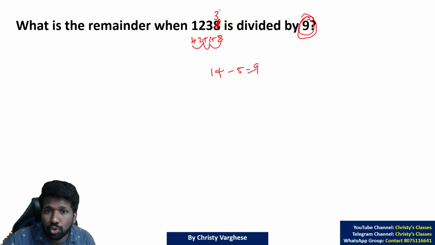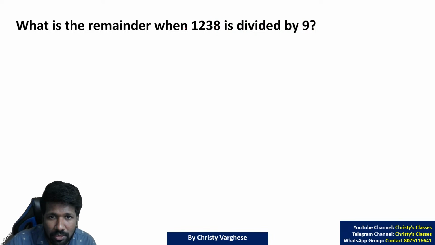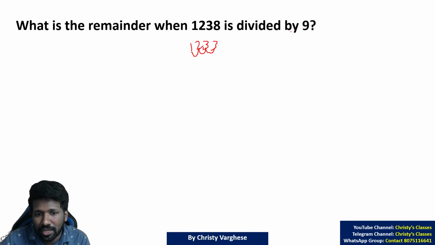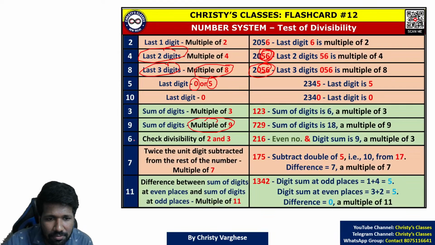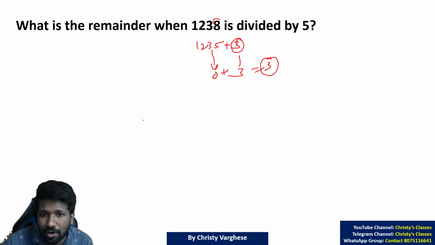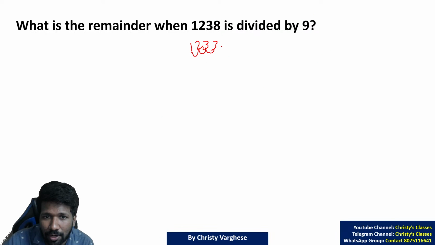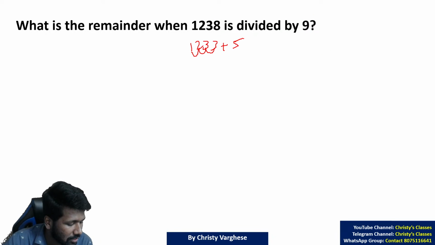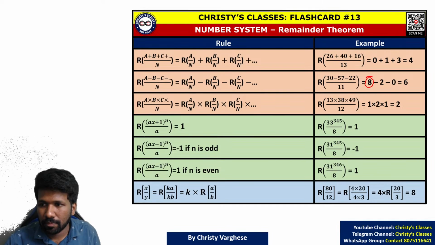If it was 1233, just check that. 1233 divided by 9 is divisible, na? Why? Because 1 plus 2, 3. 3 plus 3, 6. 6 plus 3, 9. 9 is divisible by 9. If the sum of digits is divisible by 9, the number is divisible by 9. We discussed that already, the test of divisibility of 9. So 1233 is divisible by 9. So 1233 plus 5 is 1238.